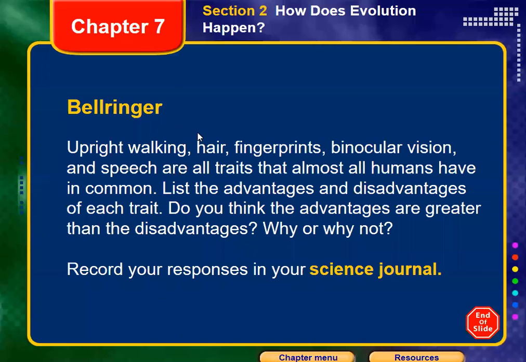Welcome back. Today, inshallah, we're going to start in section 2 of chapter 7. How does evolution happen? In section 1, as we remember, we learned what evolution is and what the evidences of evolution are. Do you remember this, guys? Yes. So who can tell me what is meant by evolution? Can anyone remind me what evolution is?